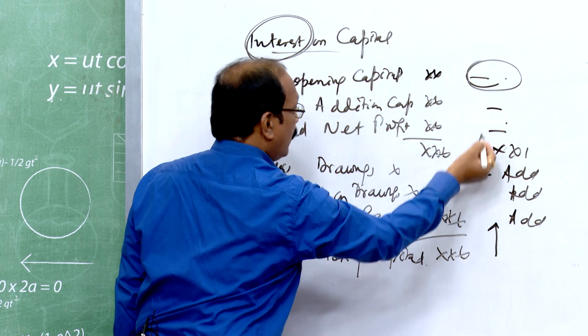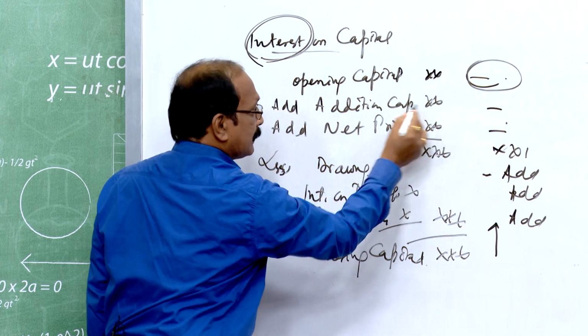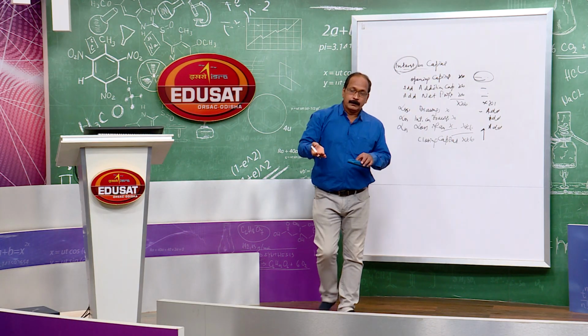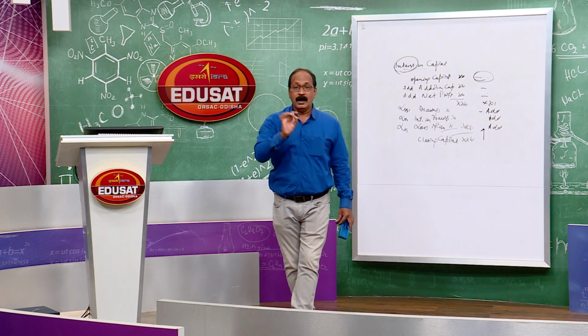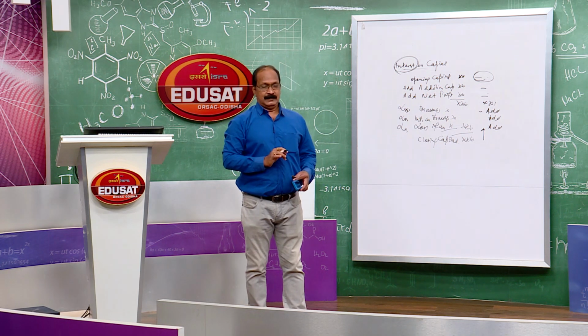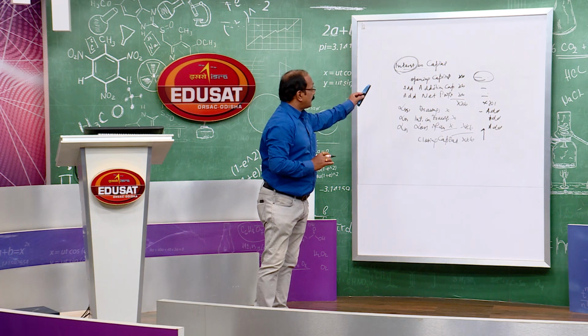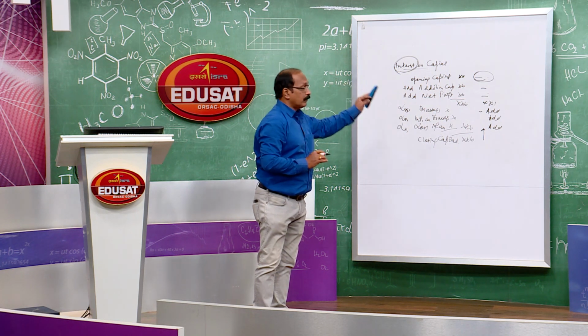You have to go from the bottom to top to get the opening capital. Am I clear? From that opening capital, you have to calculate the interest on capital.